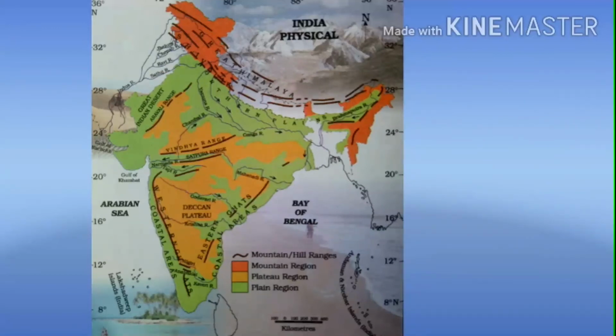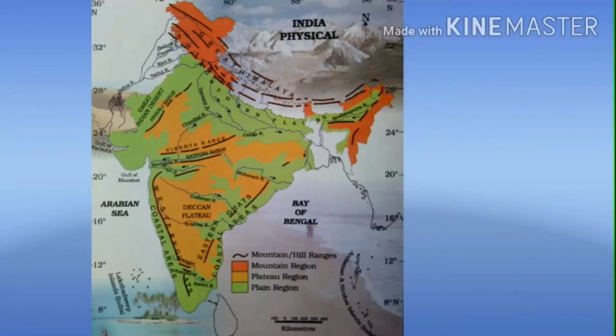Once again, what is an island? A piece of land surrounded by water. A plateau is a broad and flat topped land rising sharply from the neighboring lowlands. A mountain is a steep or gentle sided hill over 600 meters height from its surroundings. A plain is a flat and relatively low-lying land.